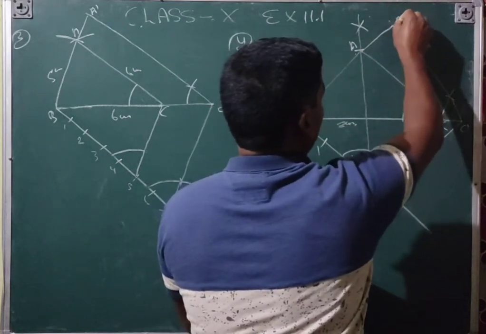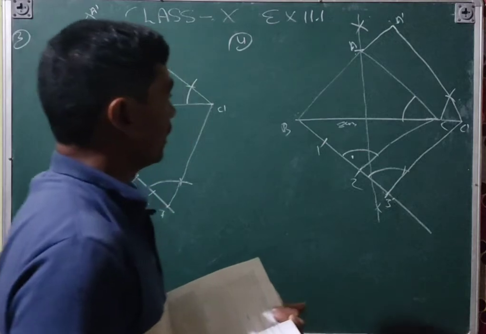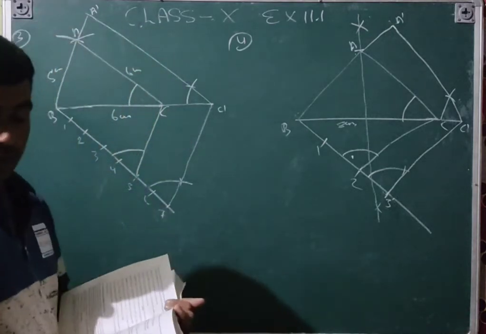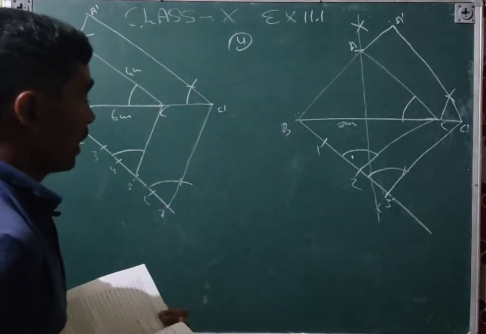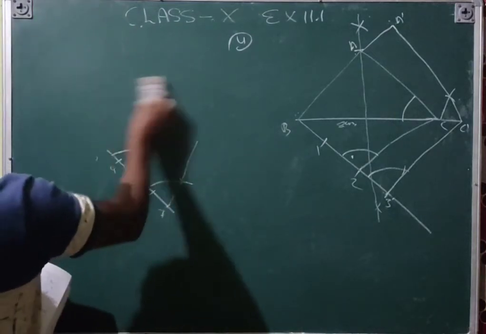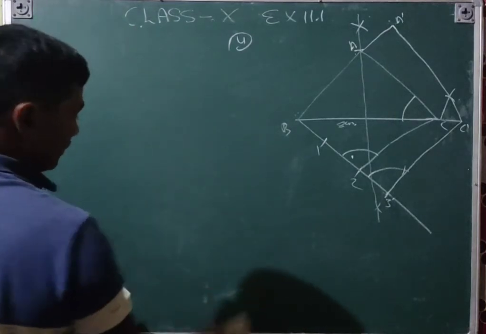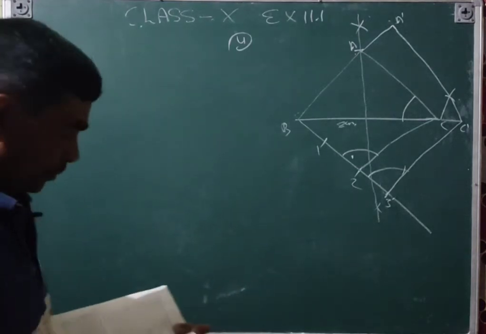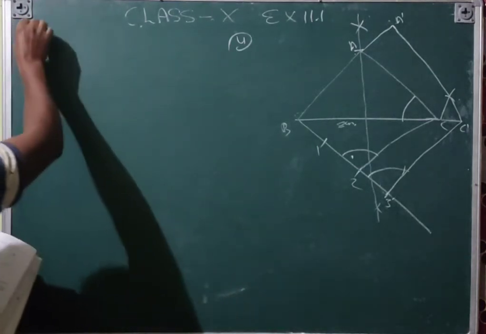Then you will join this one. This is the A dash. It means A dash, B, C dash is the actual triangle. And for the steps of construction, step by step you will write how you have done it. And then question number 5.